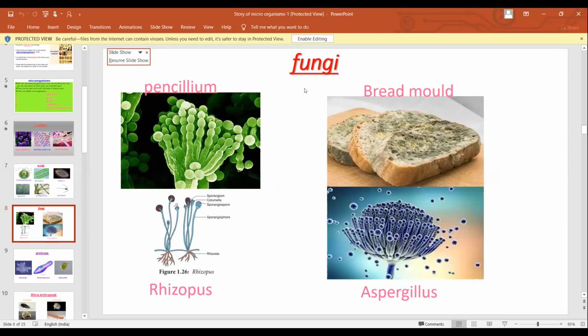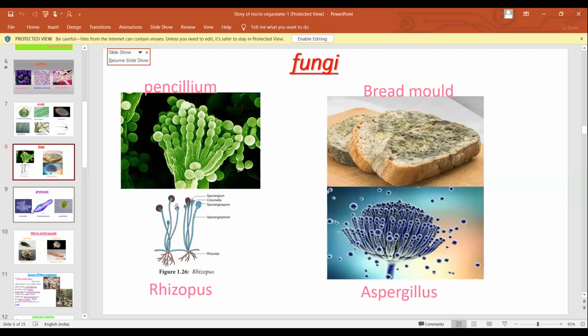Next, fungi. This is the examples of fungi. Penicillium, bread mold. Next, Rhizopus. It grows on the vegetables. And Aspergillus. These are all the examples of fungi.